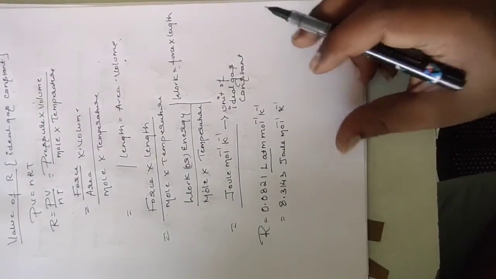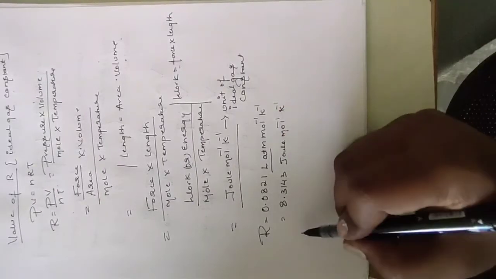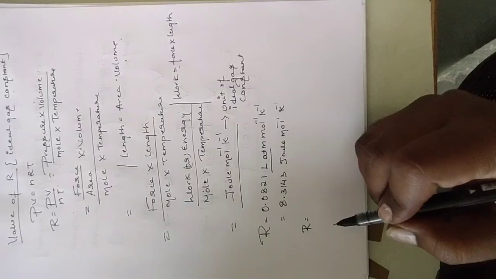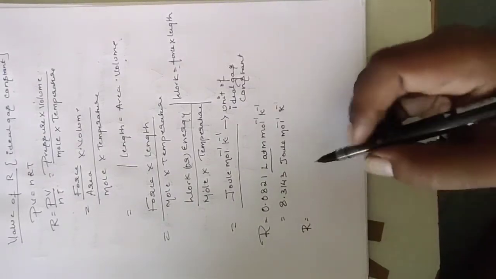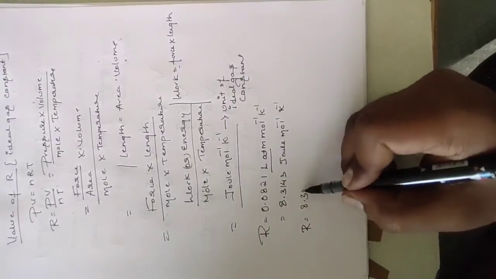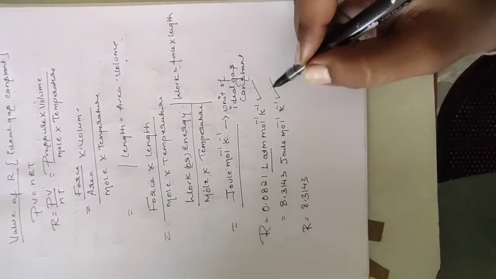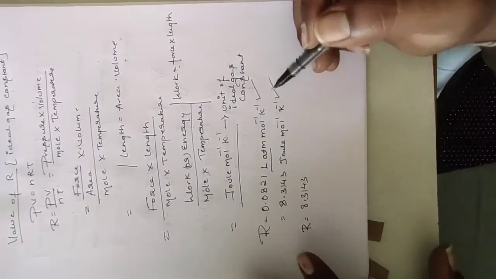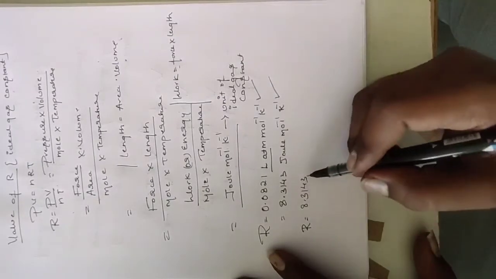Or you can write another unit. R is equals to 8.3143. Mostly we use these two values only, with these units, and we do not use other units. But for your reference, for your NEET or CET purpose, 8.3143 is useful.